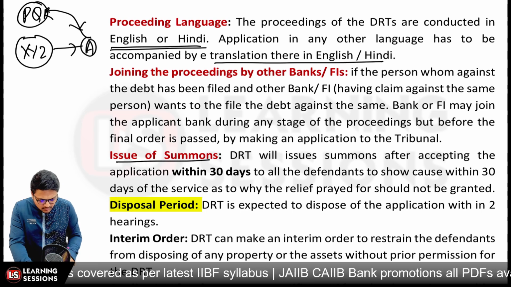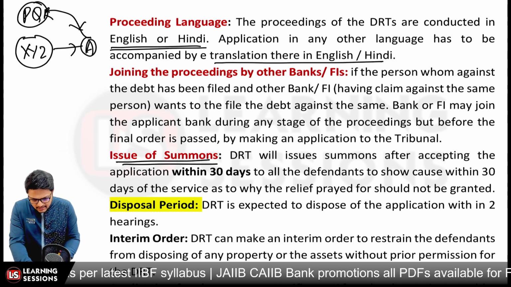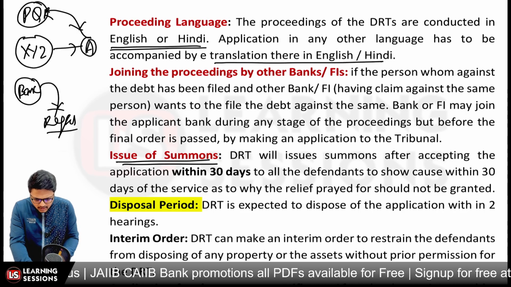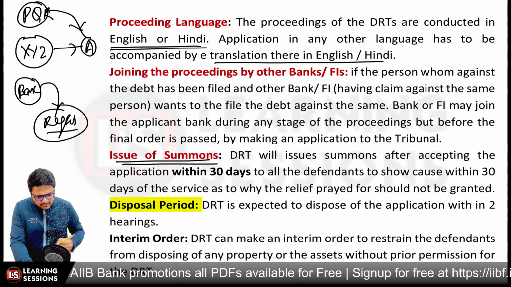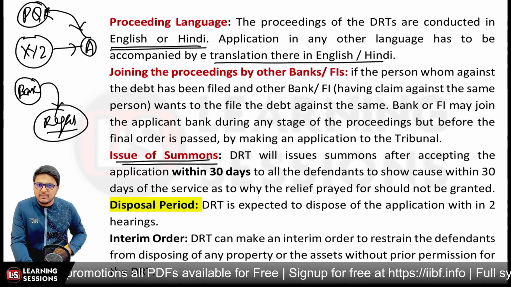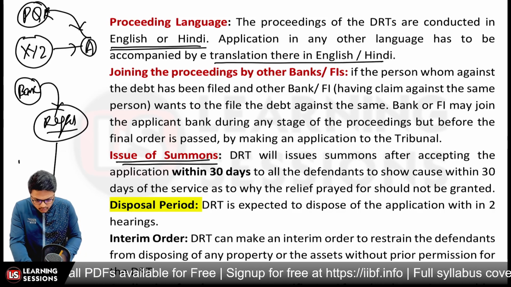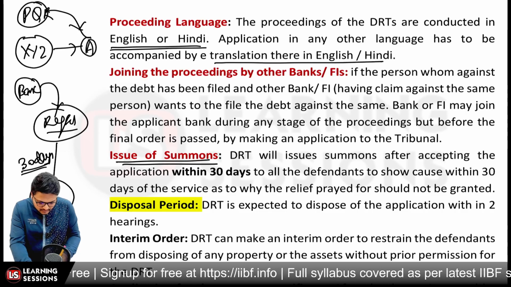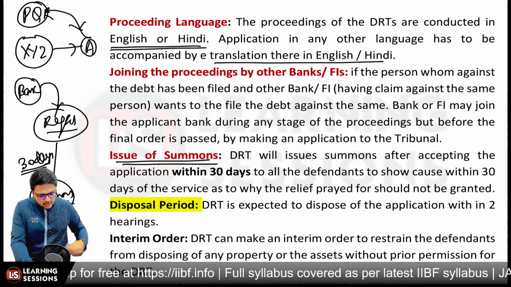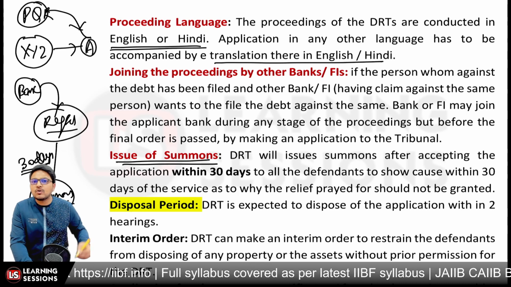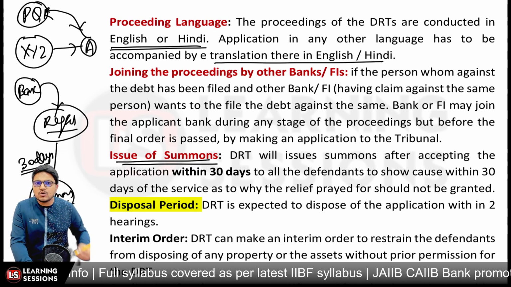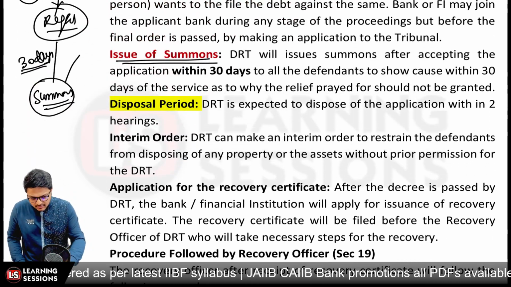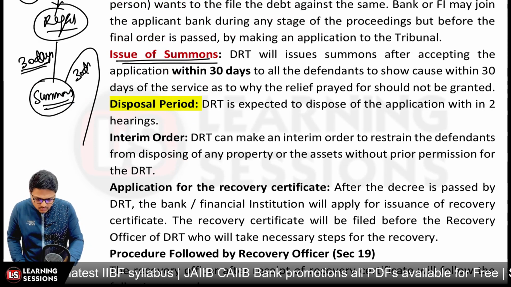Further, it's related to issue of the summons, right? So basically what happened is that the bank gave the application to the registrar and it was approved. Now after that, the DRT will be issuing the summons. Let's say the application is accepted. So within 30 days of acceptance of the application, summons will be sent to the defendants, so as to show cause within 30 days. These summons are giving them 30 days so as to show cause.